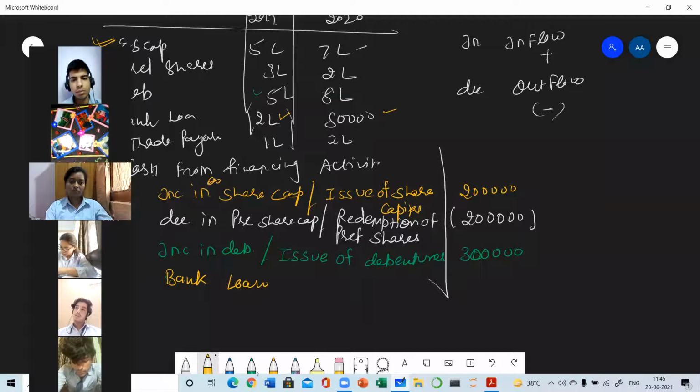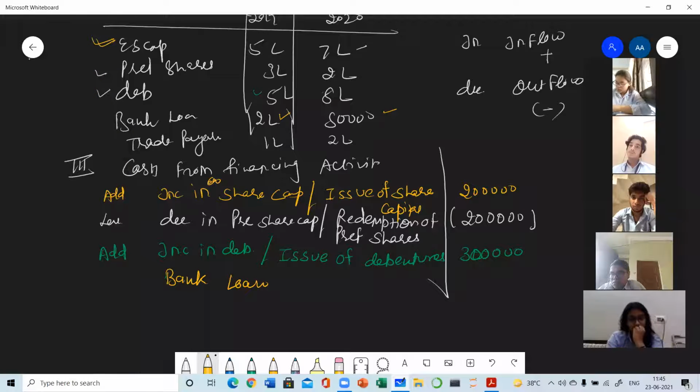Subtracted. Yes, very good. So every time, don't do the rectification that this thing will be added and this thing will be subtracted. No, don't do like this. Always consider the effect on cash balance. Why? Because we are doing a cash flow statement. So we are considering from which activities the cash is incoming and because of which activities the cash is going out.